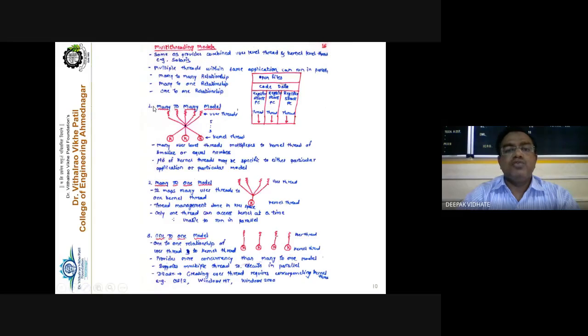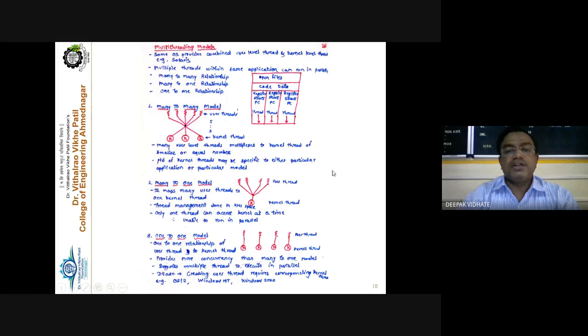First, you can have the many-to-many model. There are many user level threads and many kernel level threads. For example, it is a 5:3 model: 5 user level threads are managed by 3 kernel level threads. Many user level threads multiplex to kernel threads of smaller or equal number, and the number of kernel threads may be specific to either a particular application or a particular machine. So multiple user level threads are managed by different kernel threads.